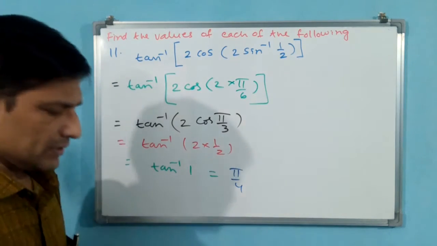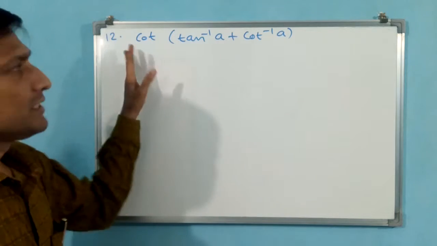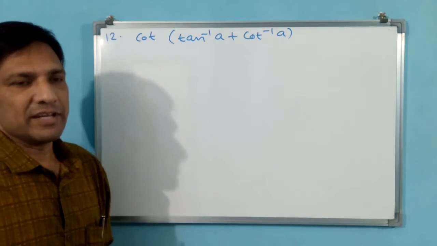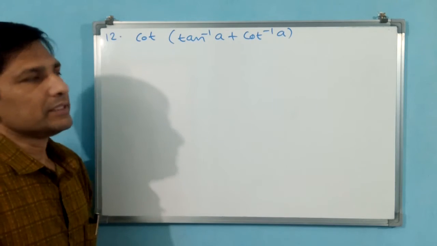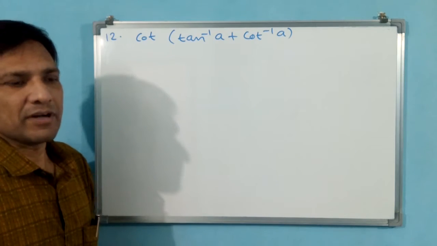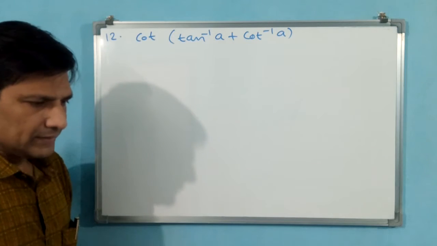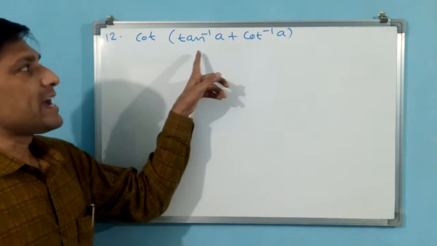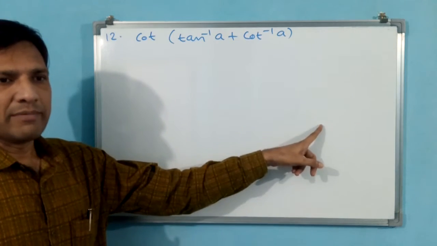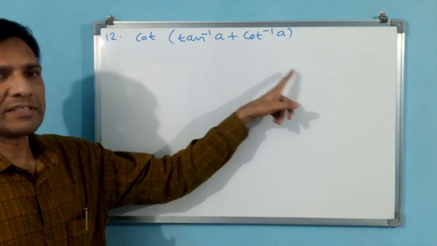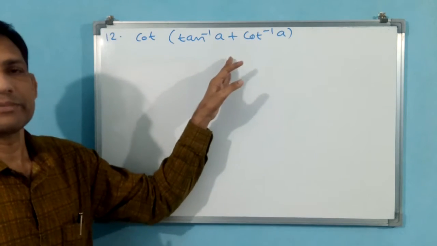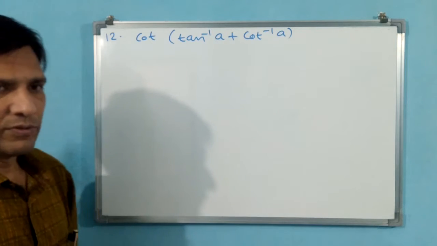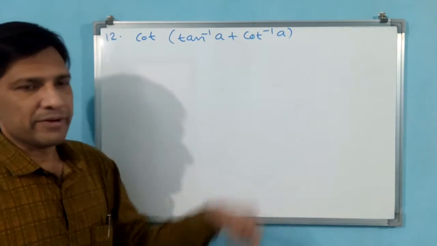Let us go to the 12th question. You see the 12th question: cot of tan inverse A plus cot inverse A. We know one property or formula: tan inverse x plus cot inverse x is equal to pi by 2. Sin inverse x plus cos inverse x is equal to pi by 2. Secant inverse x plus cosecant inverse x is equal to pi by 2. Like that, these formulas are for pi by 2.